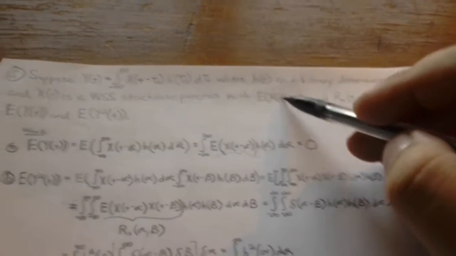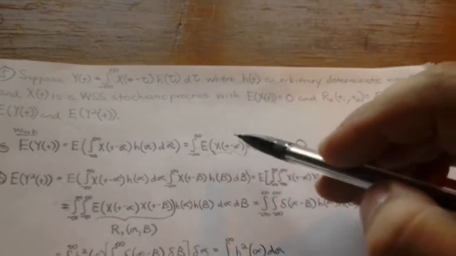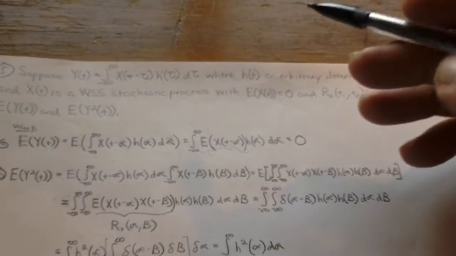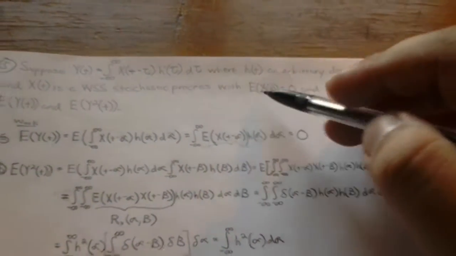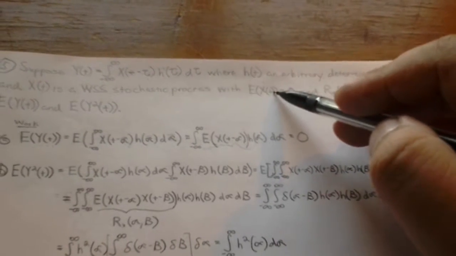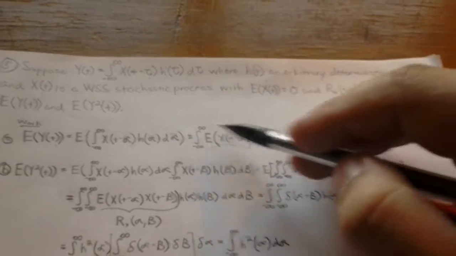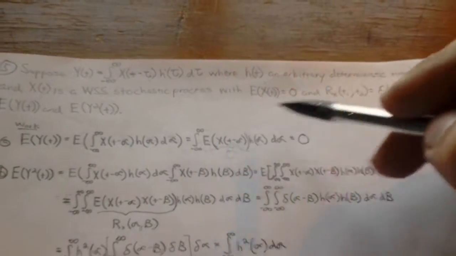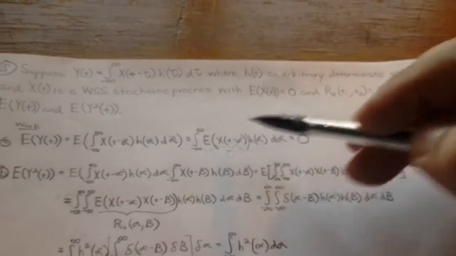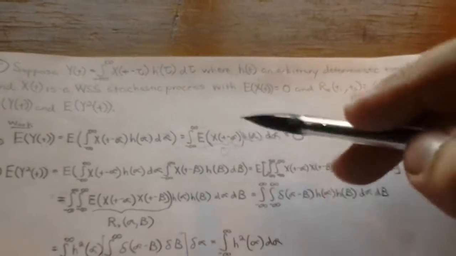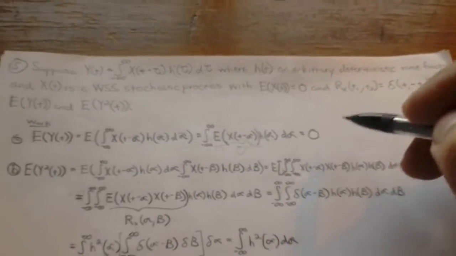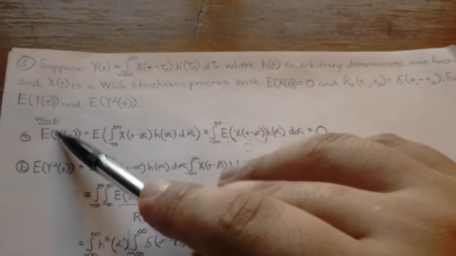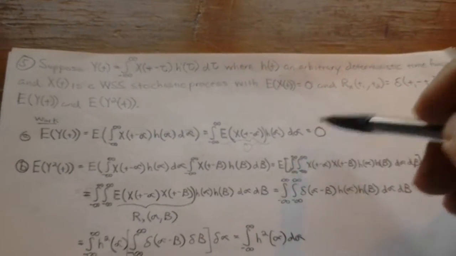It's just x at t minus some constant. What we know is that at any time point, the expected value is equal to 0. So this value is also equal to 0. If this whole product is equal to 0, the integration from negative infinity to positive infinity is equal to 0. So our final answer for the expected value of our y function is 0.